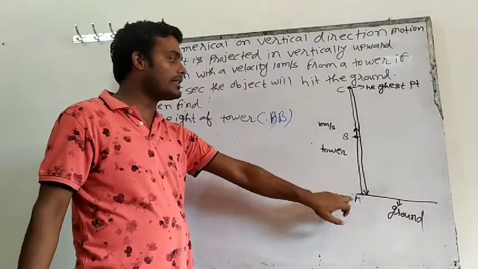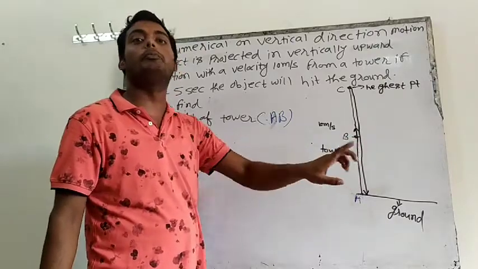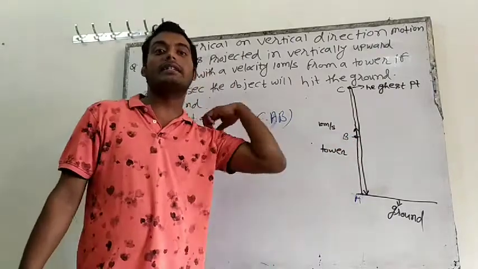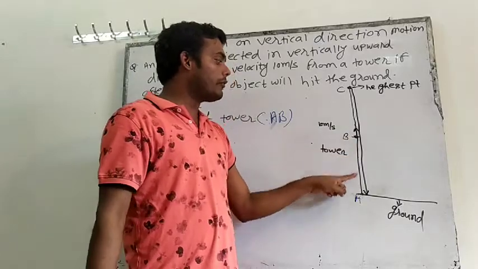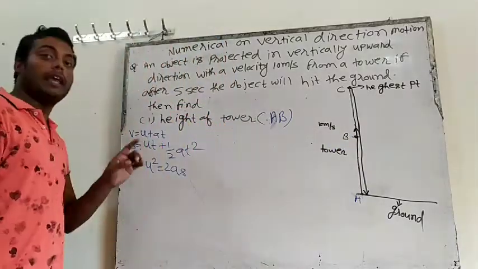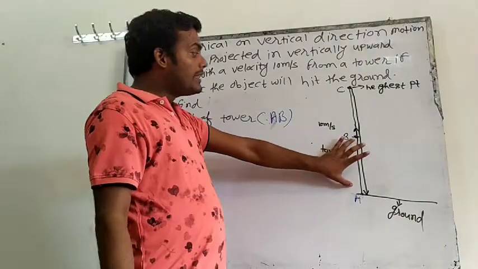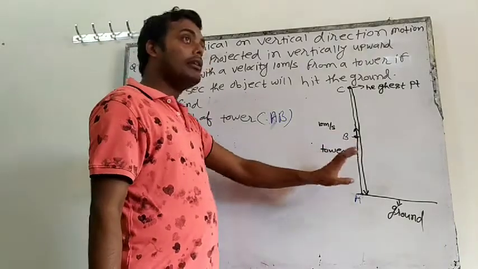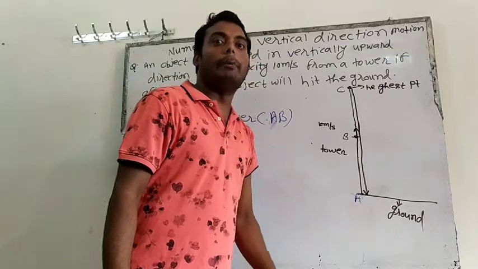This is the starting point, this is the final point. The shortest distance between two points will be a straight line. I have discussed this in an earlier lecture. So the shortest distance between two points will be a straight line, and this will be the displacement. That means if I find the displacement, then I will find the height of the tower.